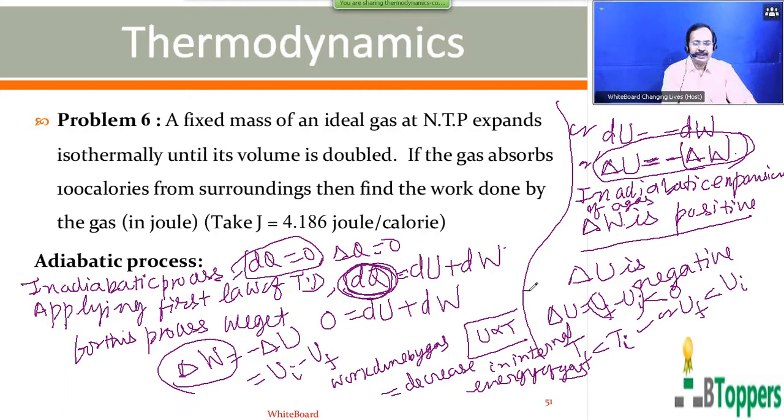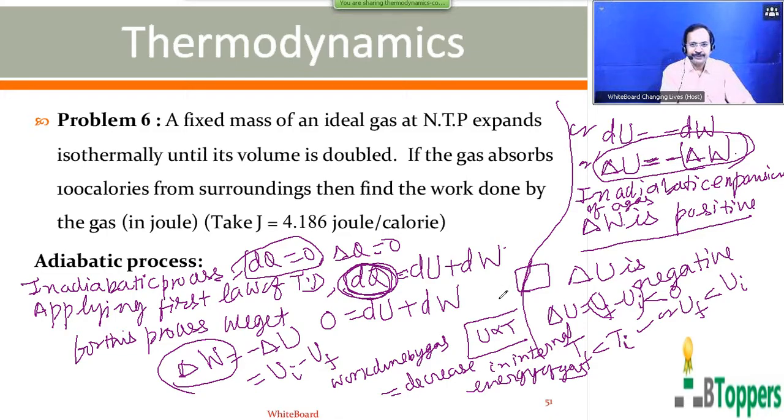That means when the gas expands adiabatically, a part of the initial internal energy of the gas will be utilized for doing the external work during expansion, because no heat energy is supplied to the gas from surroundings. Therefore, the energy of the gas decreases. You must observe the difference between adiabatic expansion and isothermal expansion.